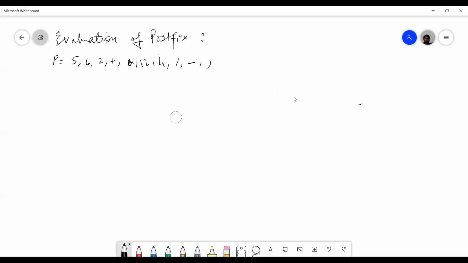Today we will study Polish notation and what the application of a stack is in this notation. Polish notation means the different ways in which we can write arithmetic expressions. The basic type we all study is a plus b, where the operator appears between the operands.